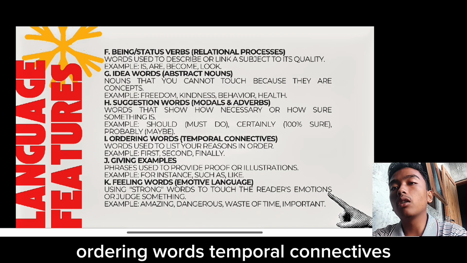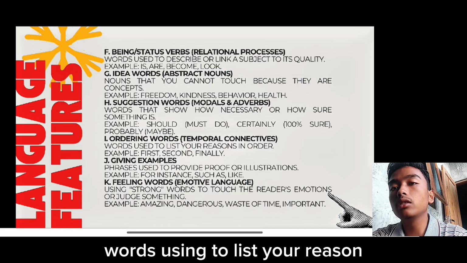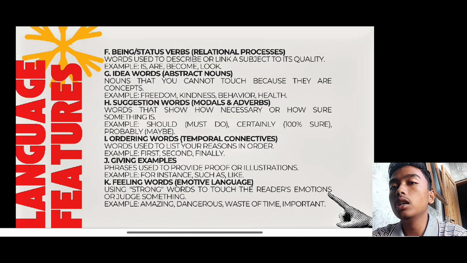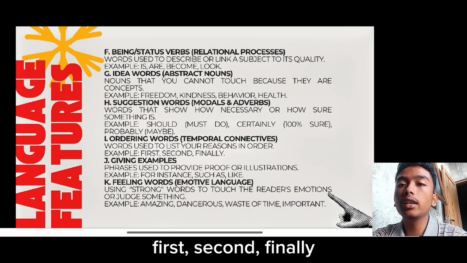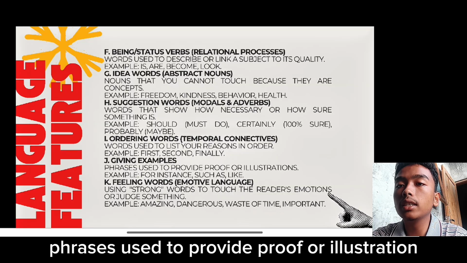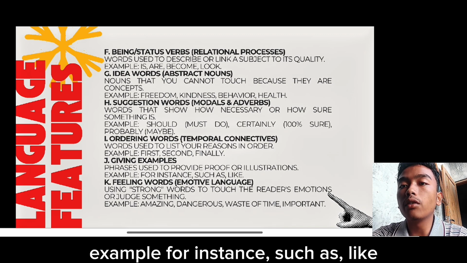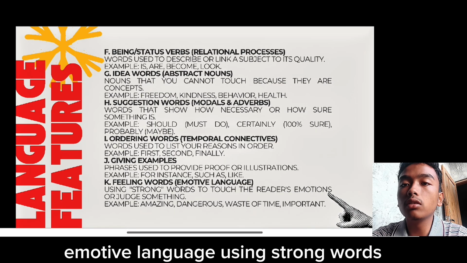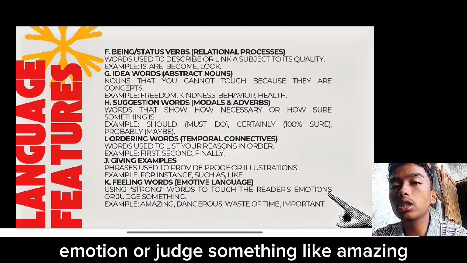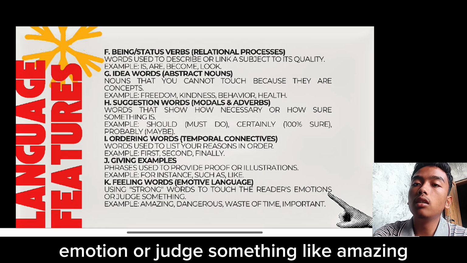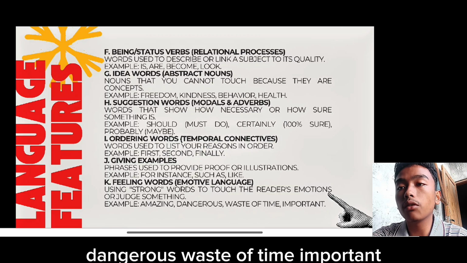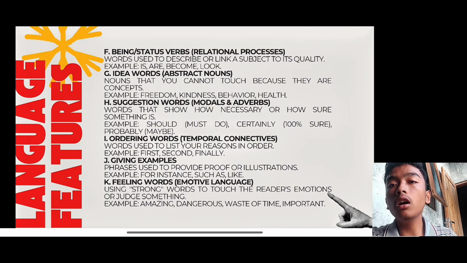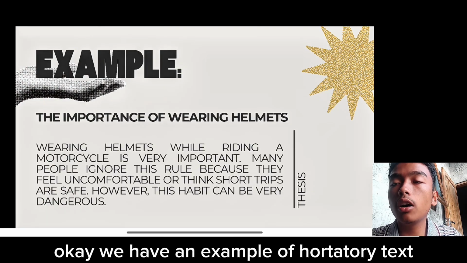Ordering words, or temporal connectives. Words used to list your reasons in order. Example: first, second, finally. Giving examples. Phrases used to provide proof or illustration. Example: for instance, such as, like. Next is feeling words, or emotive language, using strong words to touch the reader's emotion or judge something, like amazing, dangerous, waste of time, important.